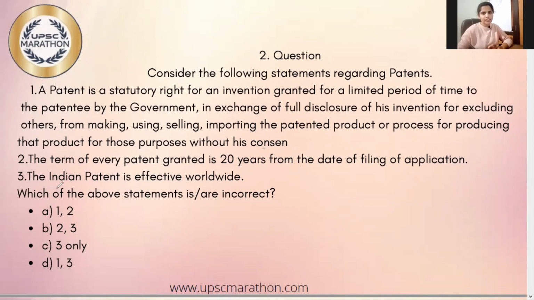Let us start with statement 3, which says that an Indian patent is effective worldwide. As we have already discussed, there is no concept called a global patent, which means statement 3 is wrong. One thing you are supposed to observe and keep in mind is whether the question asks for the correct statements or incorrect statements. So the question asked here is about the incorrect statement. So from that, we can eliminate option A.